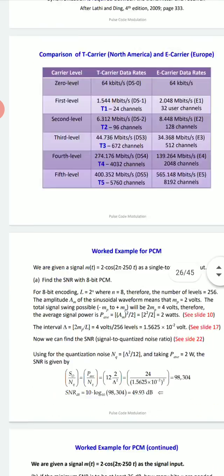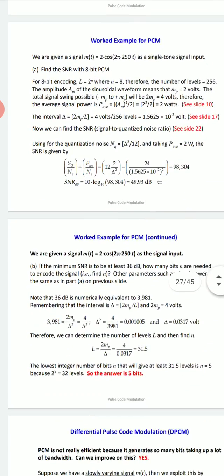Now we are supposed to solve some examples on PCM. The question gives a signal m of t equal to 2 cos 2 pi into 250t as a single tone input signal. We are supposed to find the signal to noise ratio for an 8-bit PCM.